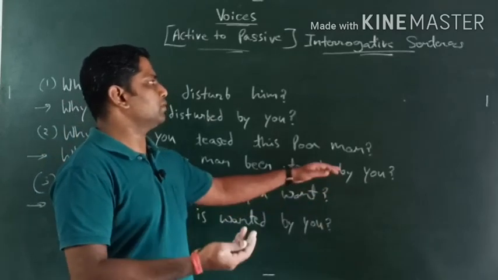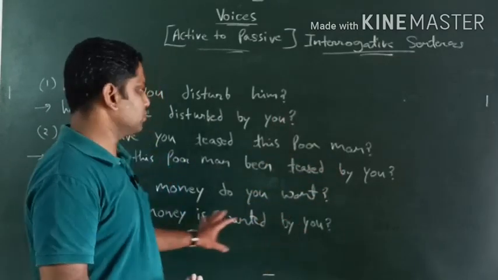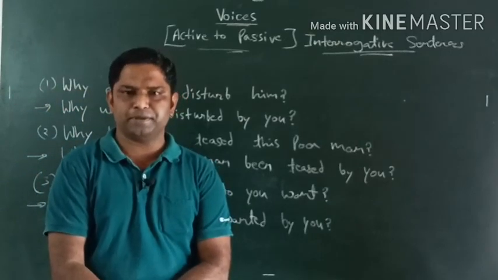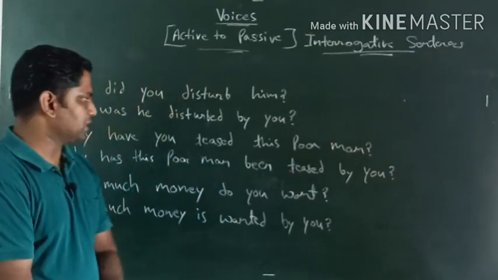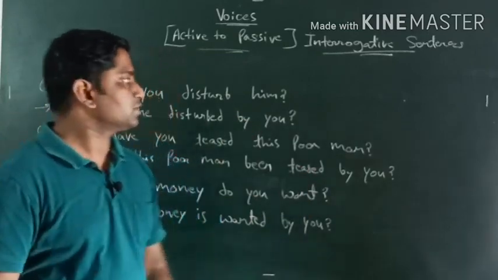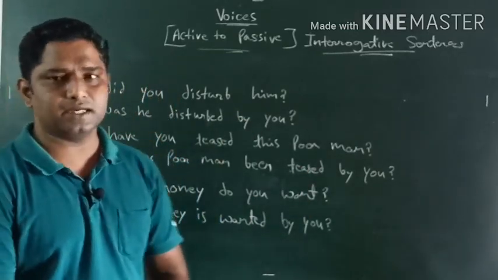We'll talk more about WH type. We'll talk more about yes-no type. Yes-no type means the sentences which start with helping verbs or modal auxiliary verbs. We will see it better and understand it better, especially for interrogative sentences, right?